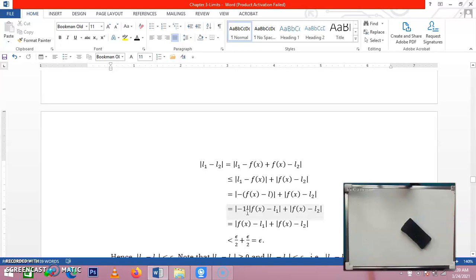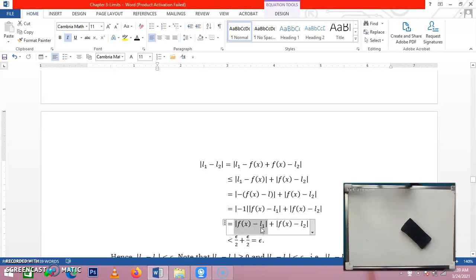This is -1, the absolute value of -1, and then the absolute value of this. They're just equal. Plus, just copy this one. So here, we know that the absolute value of -1 is +1. So they're just the same. Plus, this will copy.